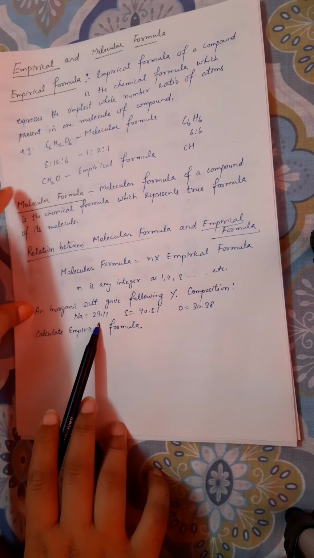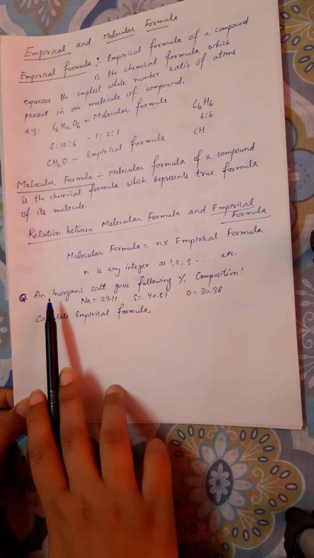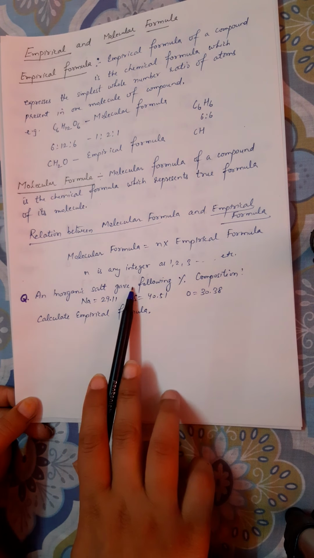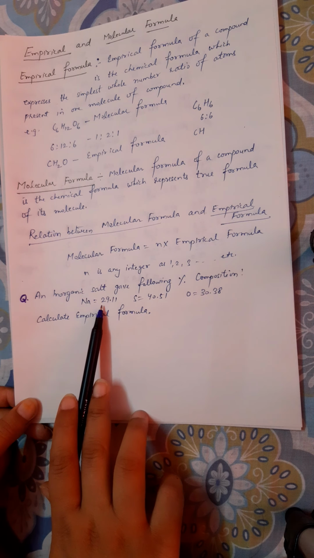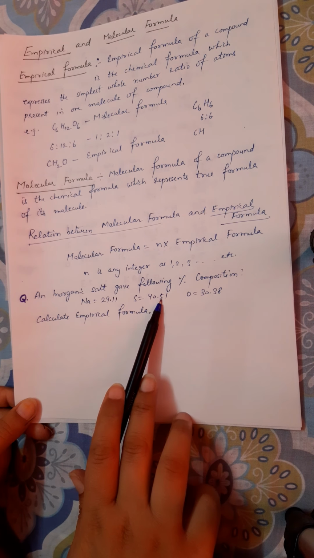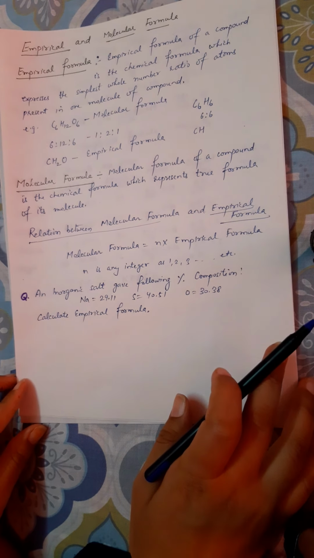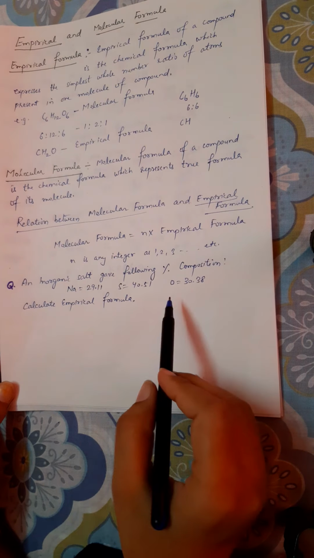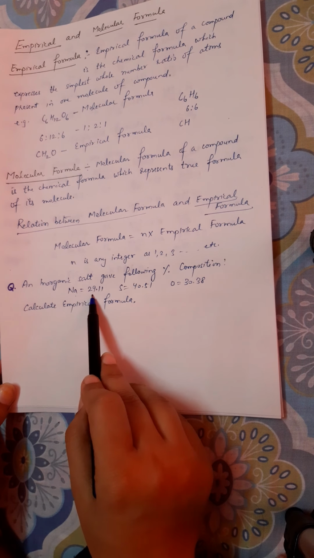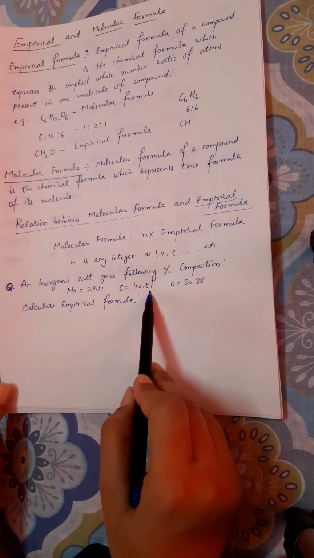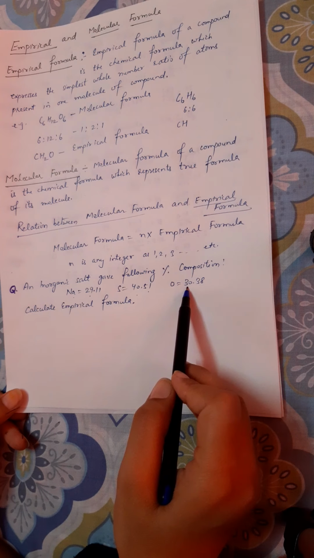This topic also consists of numericals. I am taking two numericals. I will be sending you more. An inorganic salt gave the following percentage composition: sodium 29.11, sulfur 40.51, oxygen 30.38. The important thing to be learned in this topic is, if the question says sodium 29.11, sulfur 40.51 and the rest is oxygen, then how will you calculate the percentage of oxygen?